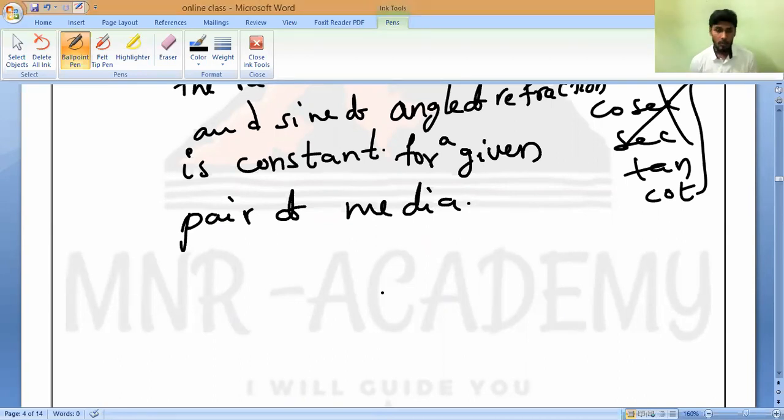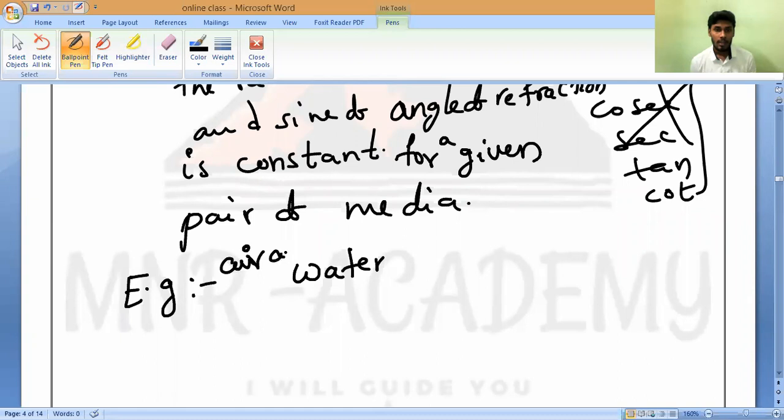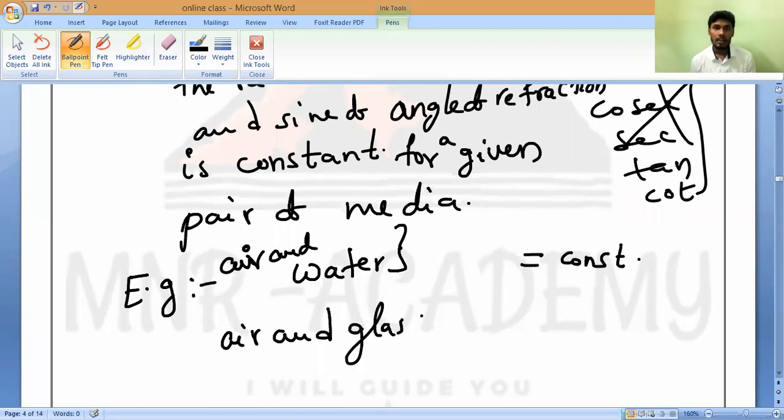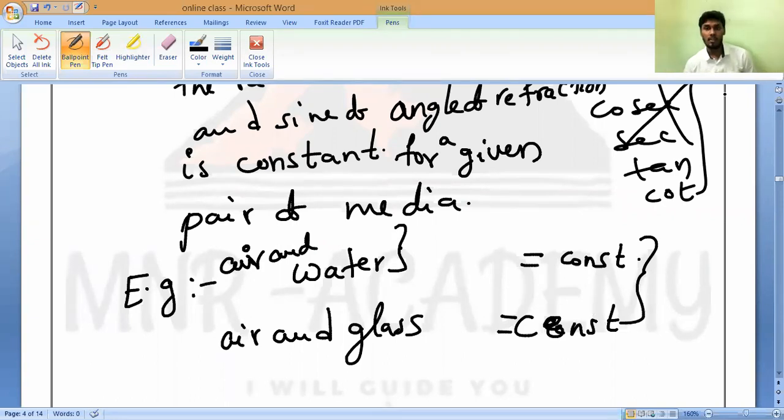Now, suppose for example, a pair of media. Let us take air and water. For this, the sine of the angle of the incident ray divided by the sine of the angle of refraction is always equal to a constant. That is what we call Snell's law. Or else if we take air and glass, for the incident ray and the refracted ray, some other value is present. That value is constant always for this pair of media. So that is the second law of refraction, or Snell's law.